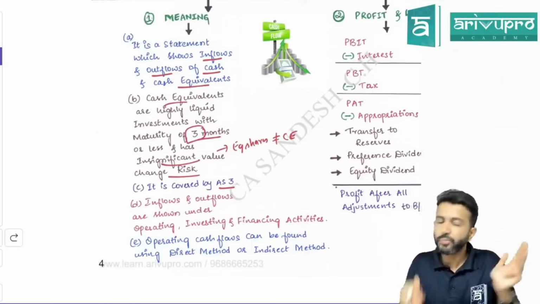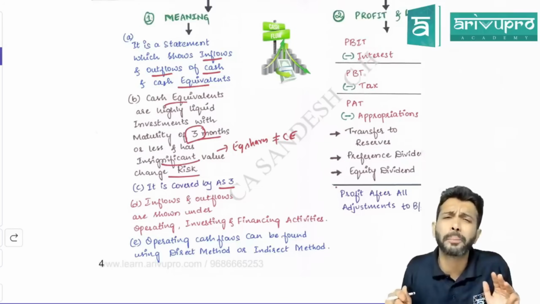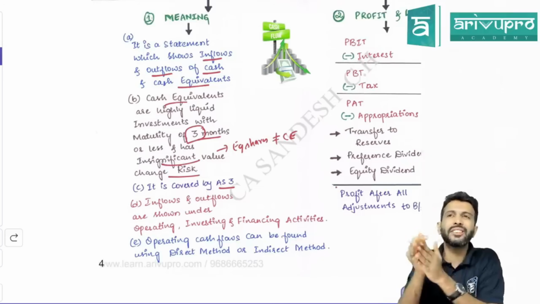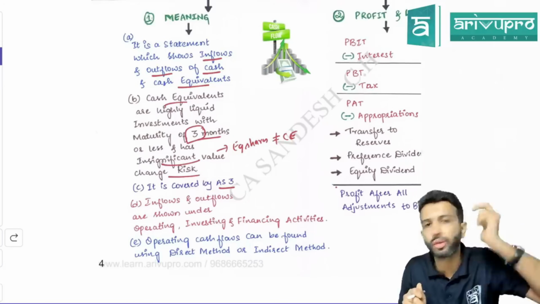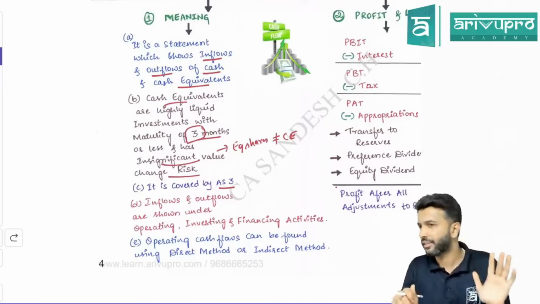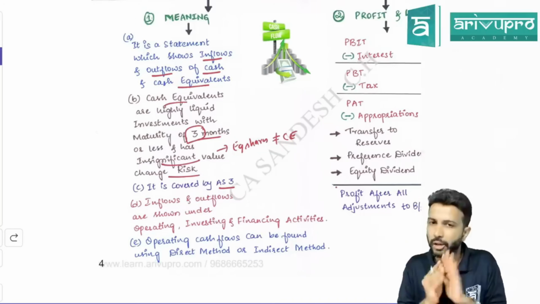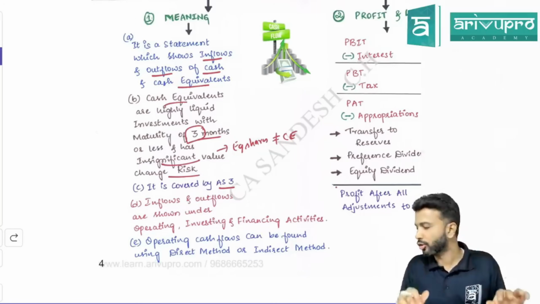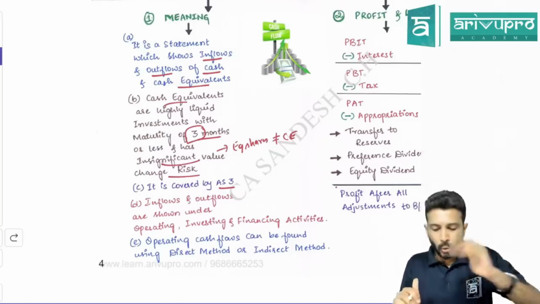financing activity. On equity shares and preference shares, what does the company pay? Dividend. So since equity shares and preference shares are a source of finance, dividend paid on those shares is also a financing activity. So these are some of the common examples that you find in problems with respect to those components.